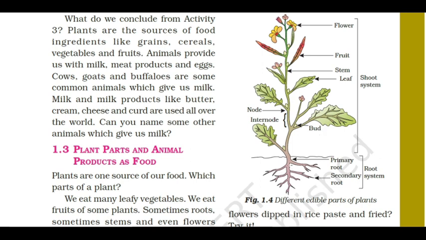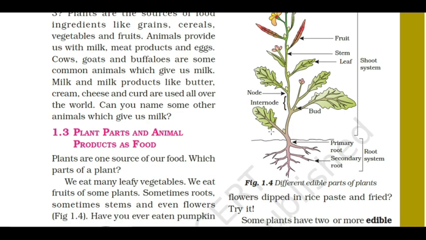Different edible parts of a plant. We can eat the flower of a plant, not all the flowers. Some examples are cauliflower and banana flower. Fruits, you know many fruits which are edible, like apple and orange. So many fruits are there. Stem, what are the stems? Potato and ginger are stems of a plant which are edible. Leaf: cabbage and curry leaves are edible parts of a plant.